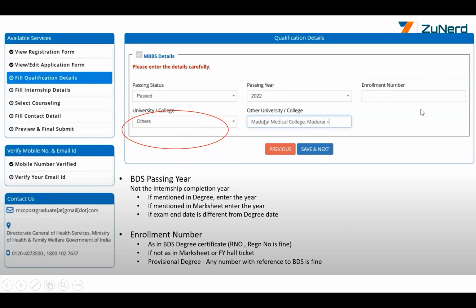Enrollment number is in the BDS certificate number, usually called the R number or registration number, or there will be a number on the top right or left. That is your enrollment number. If you don't have an enrollment number in your BDS degree, mention some number or a date which is mentioned. Slashes are not allowed. The rest of it you can mention. This is also not used anywhere. Don't need to worry about it. If you have a provisional degree, any number which mentions BDS as a provisional or permanent degree, that is also fine.